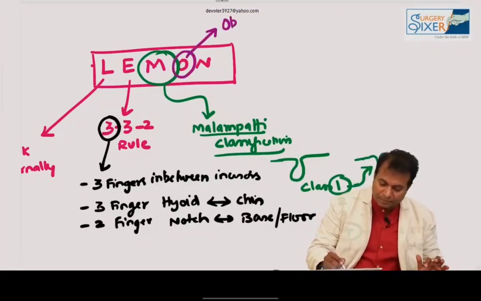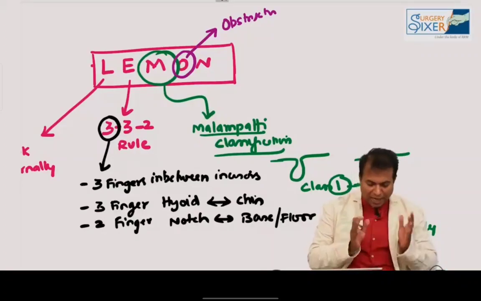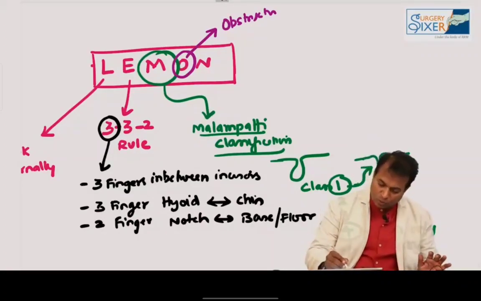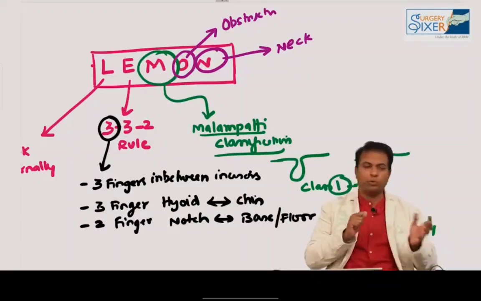Look for any obstruction. Sometimes there will be some obstruction, so that should be looked out. If you have a laryngoscope, you should put a laryngoscope in and at minimum look for any obstruction. And last, look for neck tenderness. Don't go very tough on the neck because sometimes the patient may have a spine fracture. If you check like that, the patient will go for paraplegia.